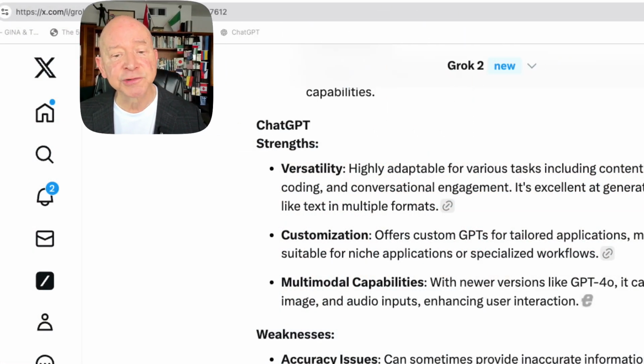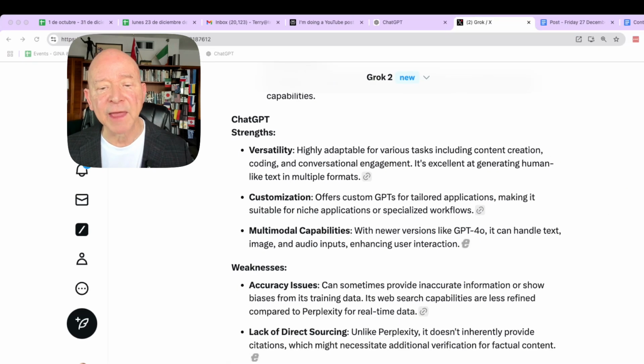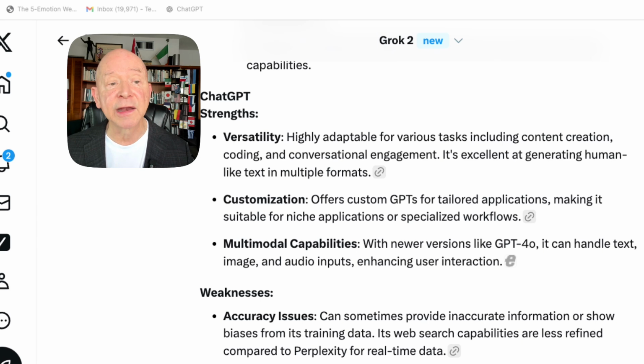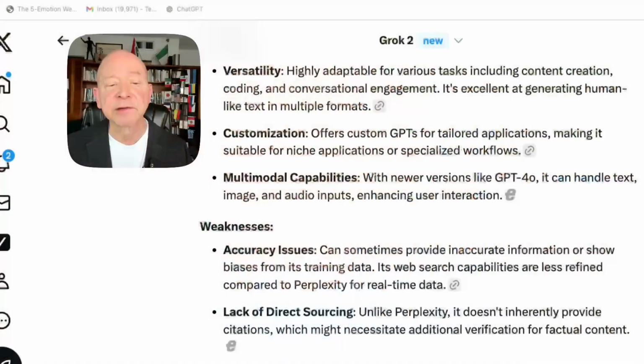As we see, it shows us, first of all, the versatility is there. And that versatility, let me put this on the screen here so you can see it just right. That versatility, we're hearing that again. It's a strength. Highly adaptable for various tasks, including content creation, coding, conversational engagement. It's excellent at generating human-like text in multiple formats. That right there is good enough for most of us who are content entrepreneurs by its very nature. Also, it shows you some other capabilities that we saw in what Perplexity and ChatGPT told us, customization and multimodal capabilities. So I think that's pretty good.